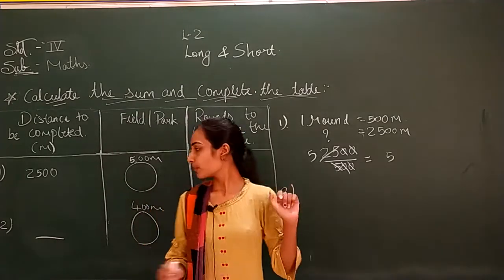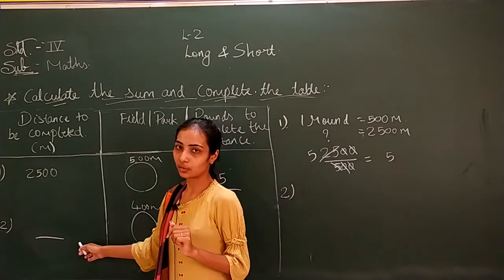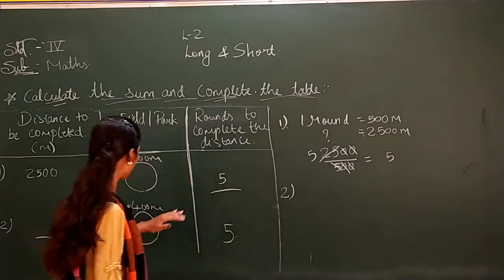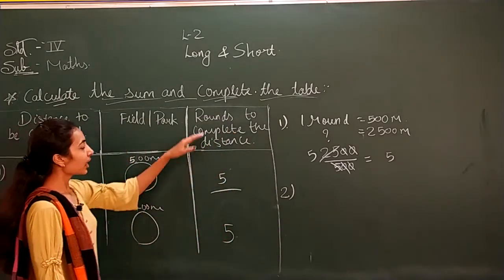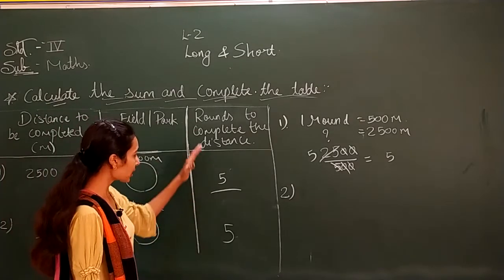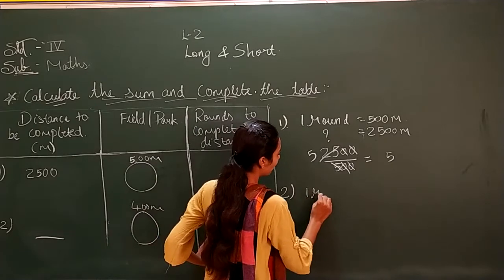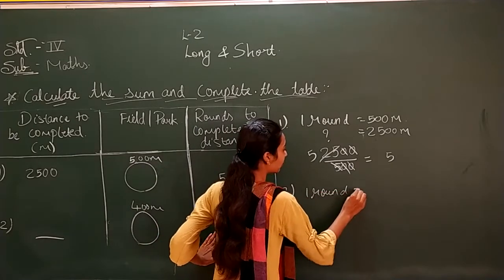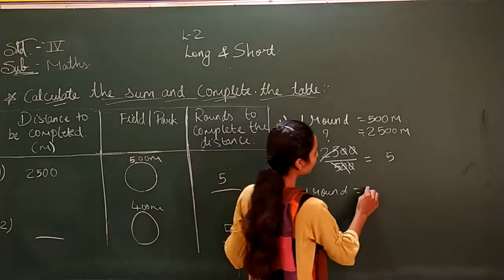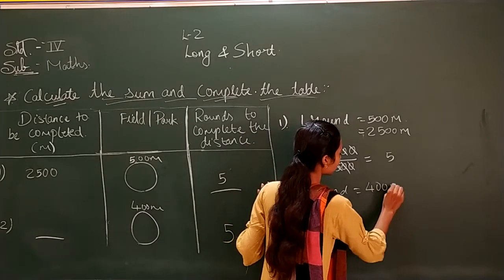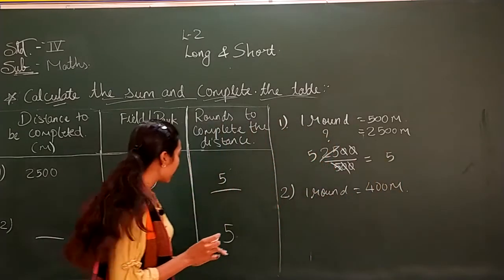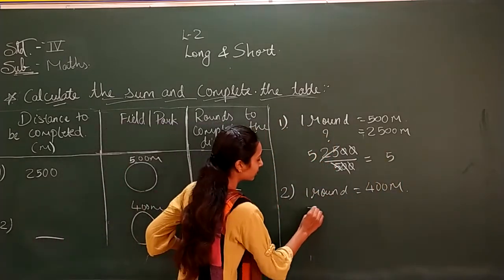Now number 2. In number 2 we have to find the distance. Our field park is of 400 meters and rounds taken are 5. So let us write, 1 round is of 400 meters, that is given to us. Total rounds taken is 5.